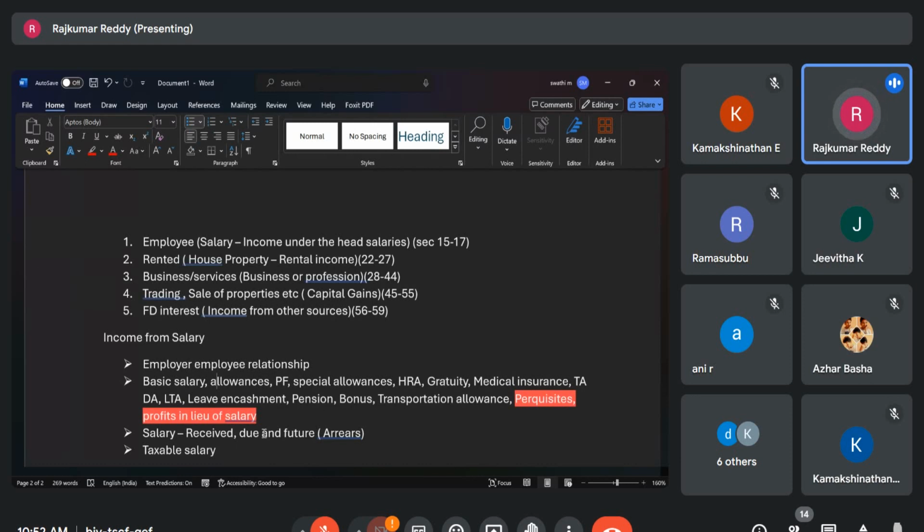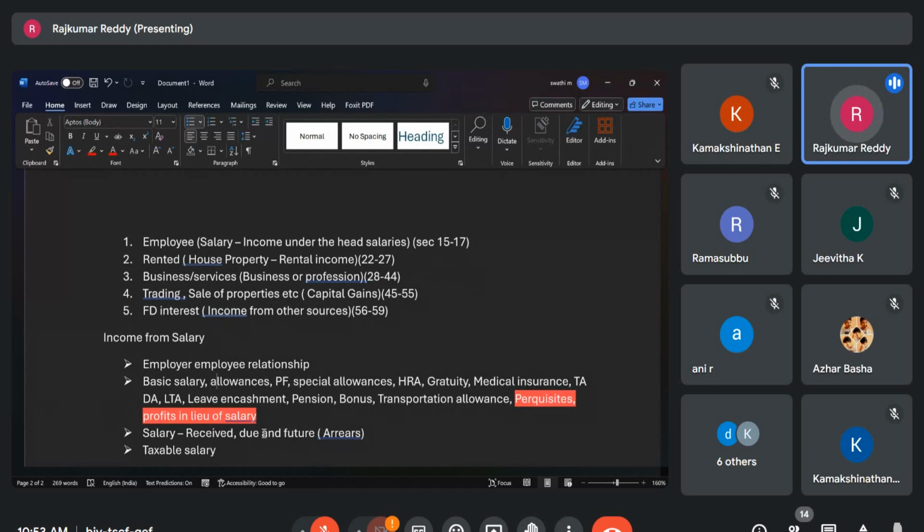Then point C is the value of perquisites or profits in addition to or in lieu of salary. This I will explain. Then employer's contribution to PF in excess of 12% of salary. As per the PF Act, the employer is liable to pay 12% of your basic as employer provident fund contribution. But the employer is a nice person and says, I want to make my employees happy, I am paying 20% of basic as PF contribution. Only 12% is allowed in the law. So the remaining 8%, what will happen? It will be treated as salary in your hands and you are liable to pay the tax.